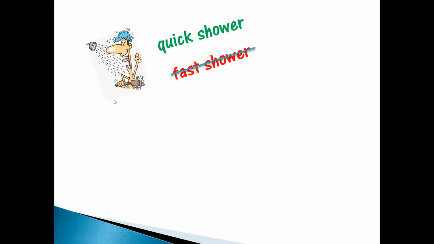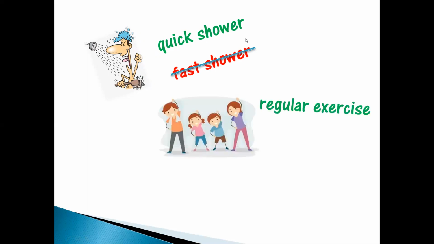The correct way is quick shower. Similarly, regular exercise. Regular is an adjective which is talking about a noun, exercise. So here we have an adjective noun pair. And if we say daily exercise, it will not be correct. We can say exercise daily. We should exercise daily, but daily exercise is not the right way to speak.